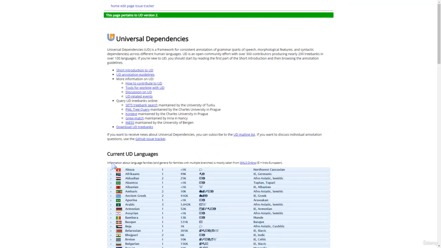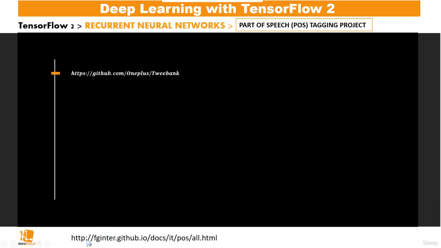And the different information on the parts of speech is made available by universaldependencies.org. Here's a link to the site on the information of the different parts of speech, and here we get the Tweebank version 2 dataset.